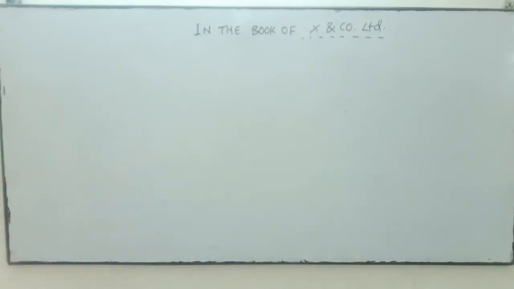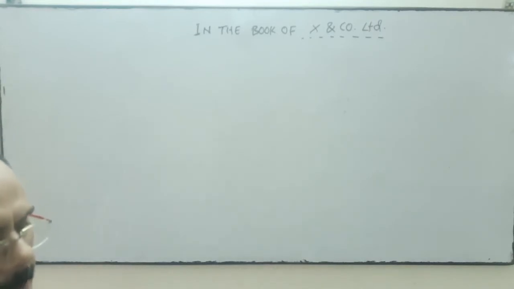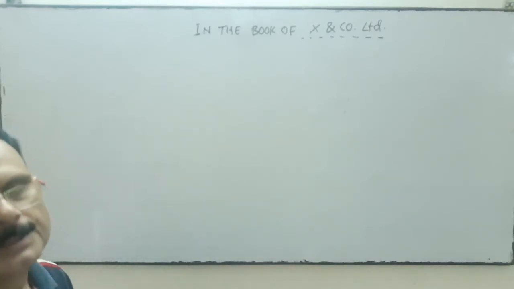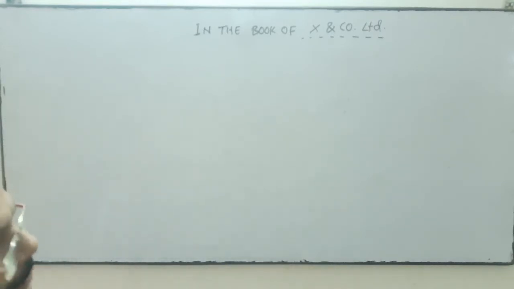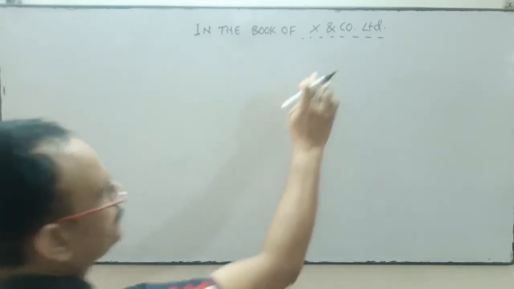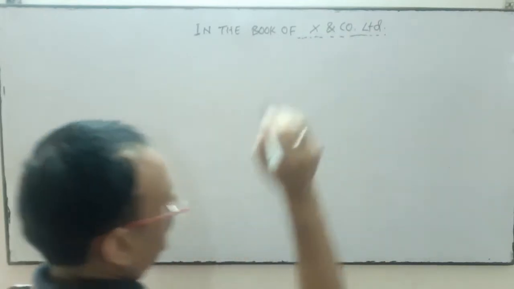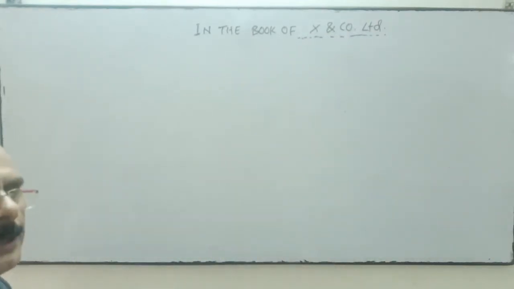Write the name of that company. Or if it is a sole proprietor, then write the name of the sole proprietor's firm. Or if it is a partnership firm, then write the name of the partnership firm. So write the name of the business in which you are going to record the transactions.